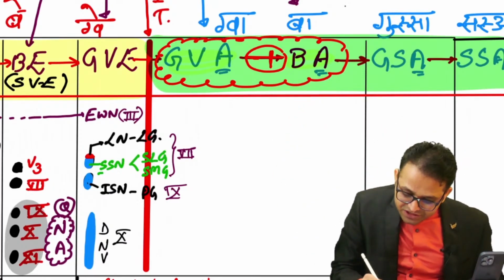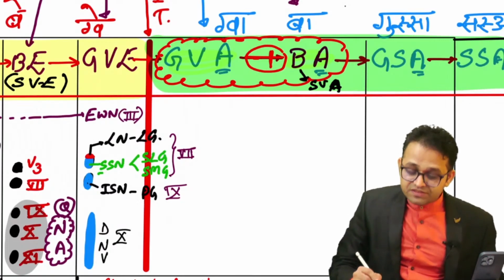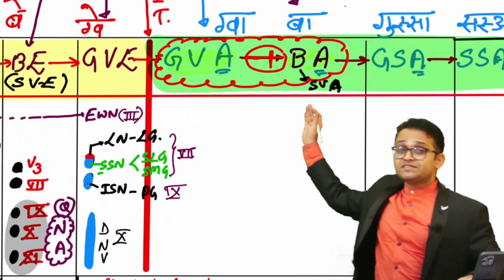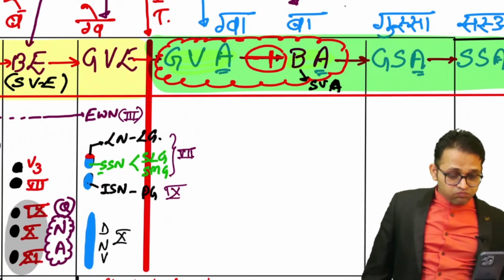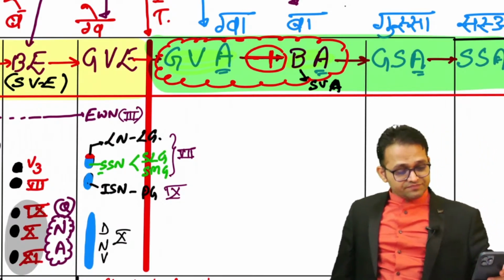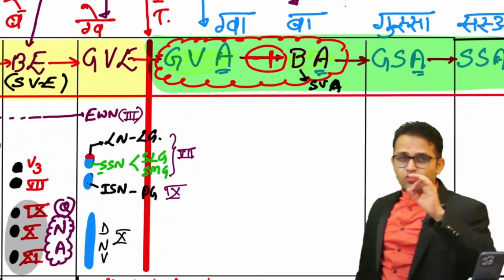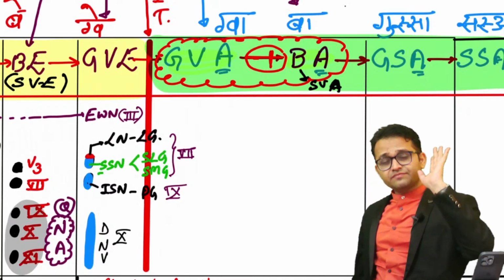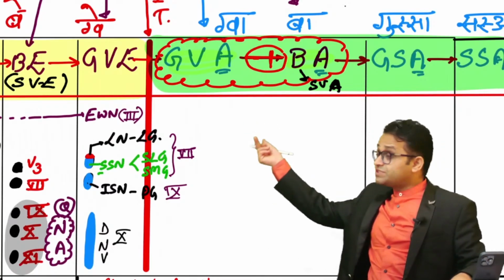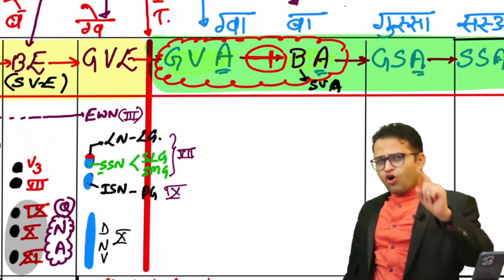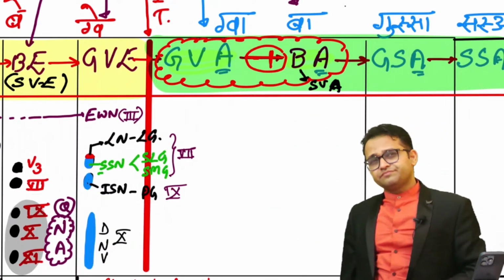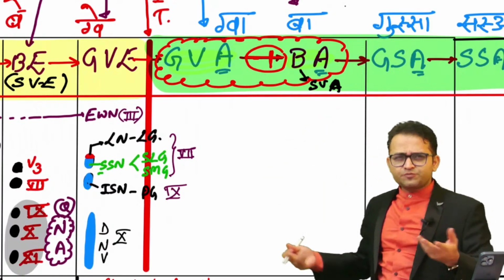Just tell me, any structure in our body which is carrying the general sensation as well as special sensation. Can you tell me? Try to answer. Any structure? Okay, it is sensory. Fine. It is general viscera, means it is inside, as well as it is related with the pharyngeal apparatus. Only one structure in our body which has the special sensation. What is the special sensation?